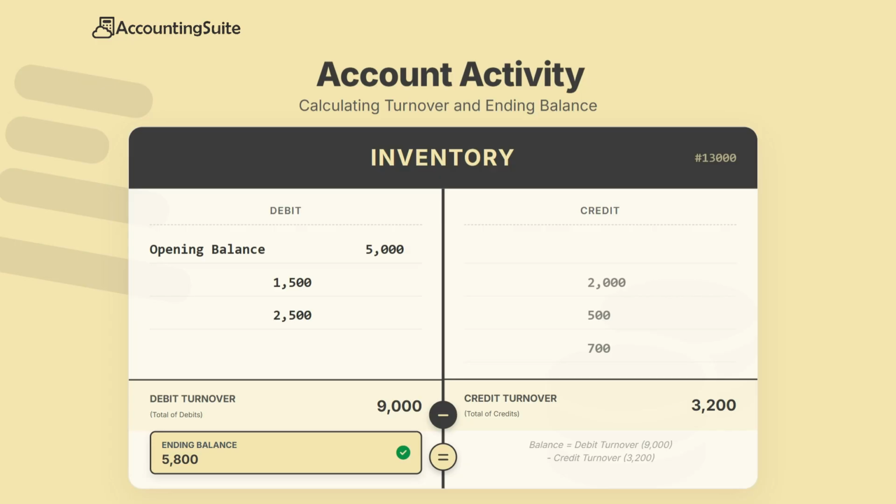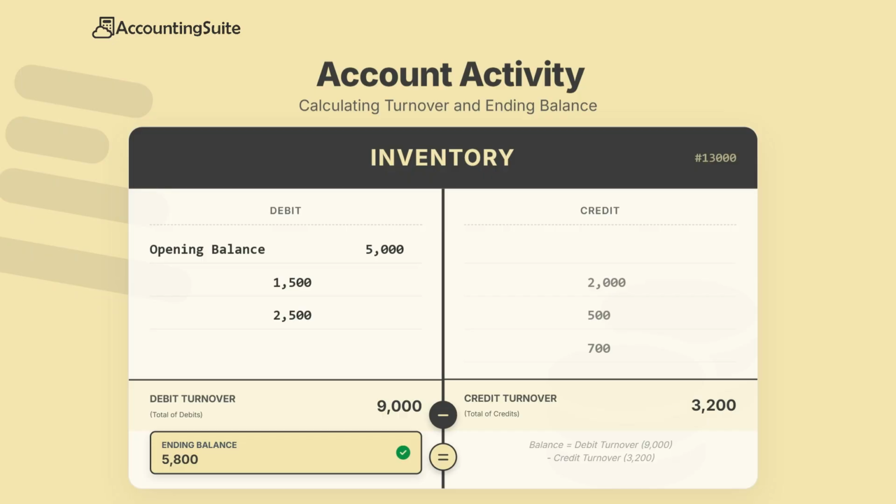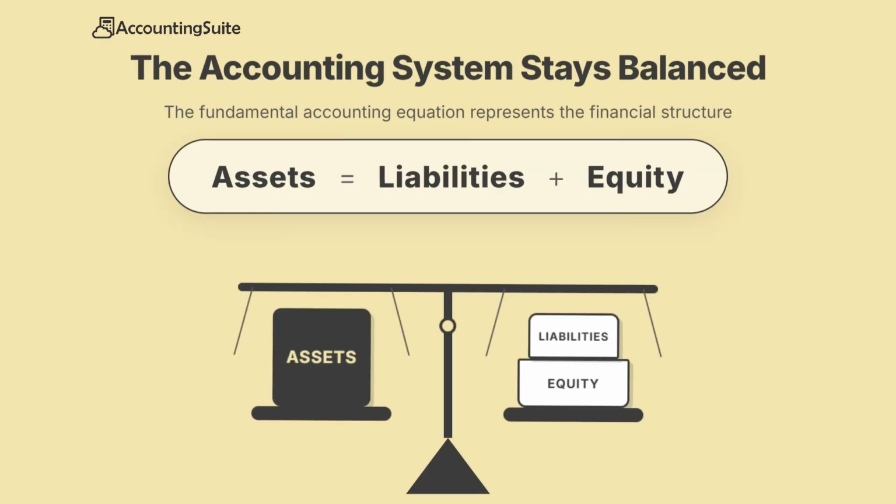For asset accounts, the balance is normally debit because assets represent resources owned by the company. A company cannot normally reduce an asset below zero. It cannot dispose of more resources than it actually owns. For liability and equity accounts, the balance is normally credit because these accounts represent the sources of financing of the business. As you may have noticed, the total balances of debit accounts must always equal the total balances of credit